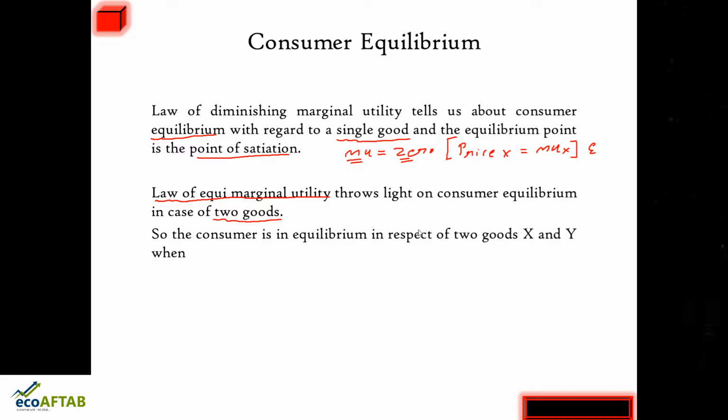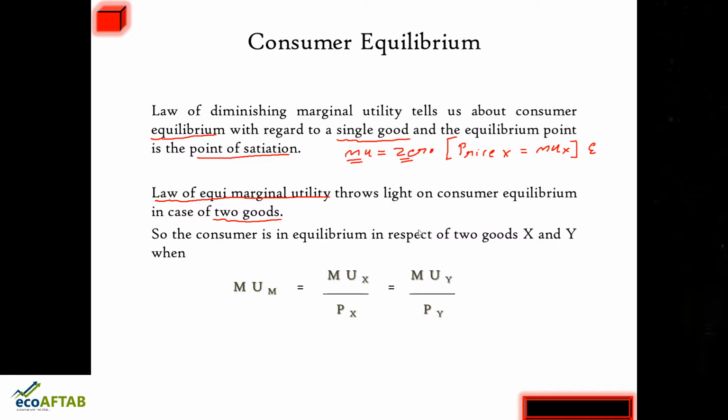So the consumer is in equilibrium in respect of two goods X and Y when the marginal utility of money expenditure is equal to the ratio of marginal utility of X to its price, which in turn will be equal to the marginal utility of Y divided by the price of Y.